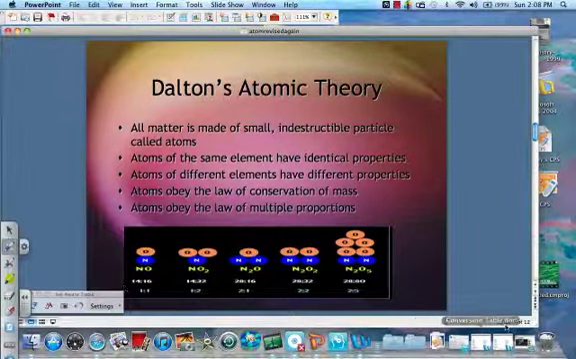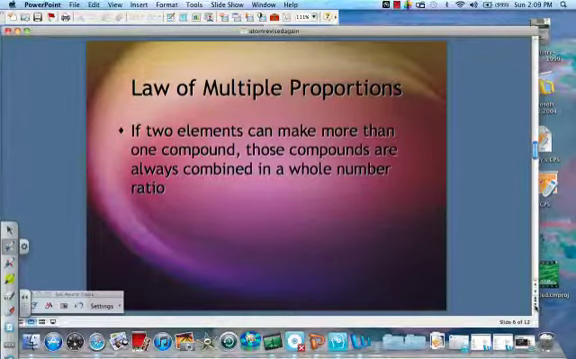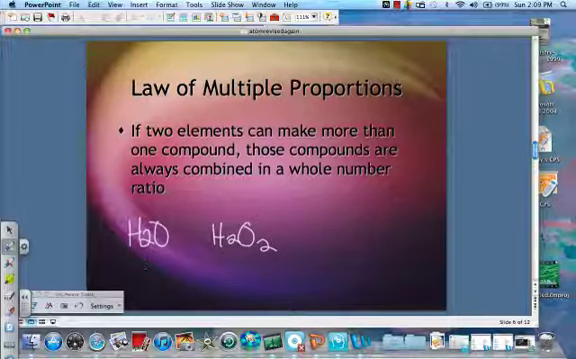So the law of definite proportion says that no matter what, when you make a compound, it will have the same composition all the time. So, like water will always have this composition, 2 hydrogens to 1 oxygen. But hydrogen and oxygen can also make a different compound called hydrogen peroxide, which is H2O2. So the law of multiple proportions says that you can have two elements and they can make two different compounds, or more than that, but those compounds are always combined in some whole number ratio.